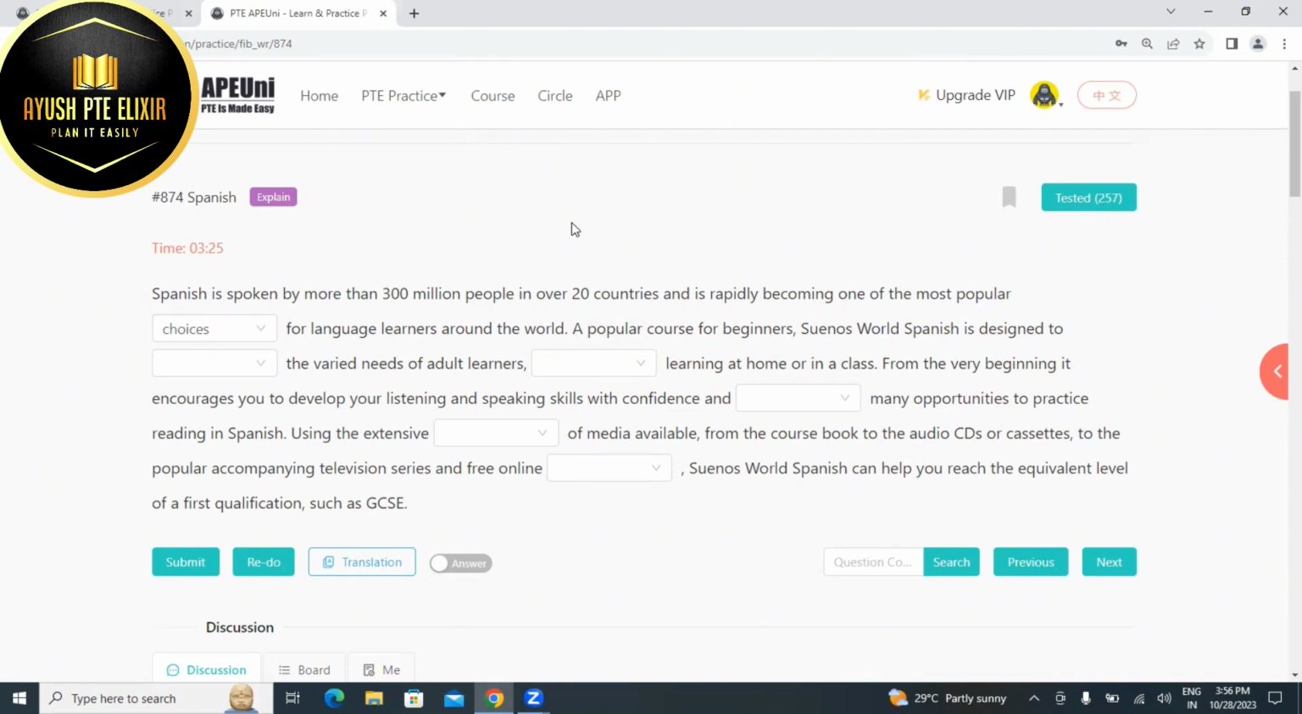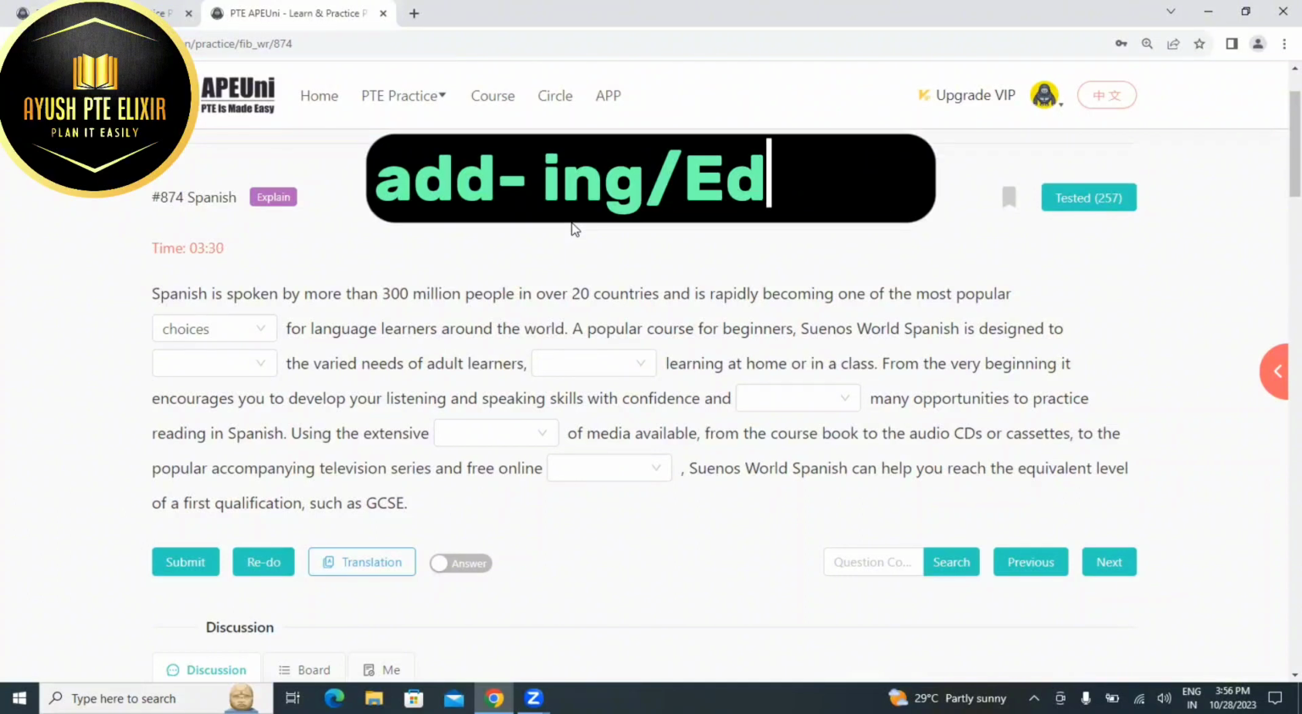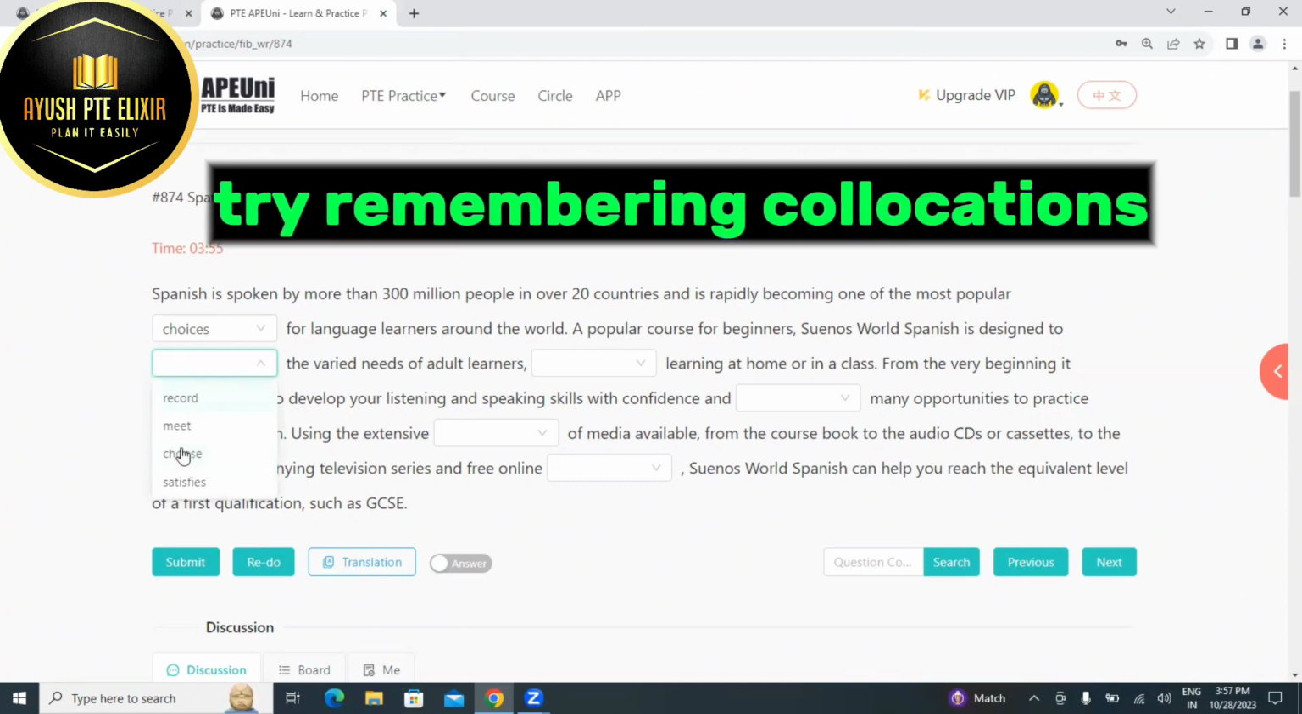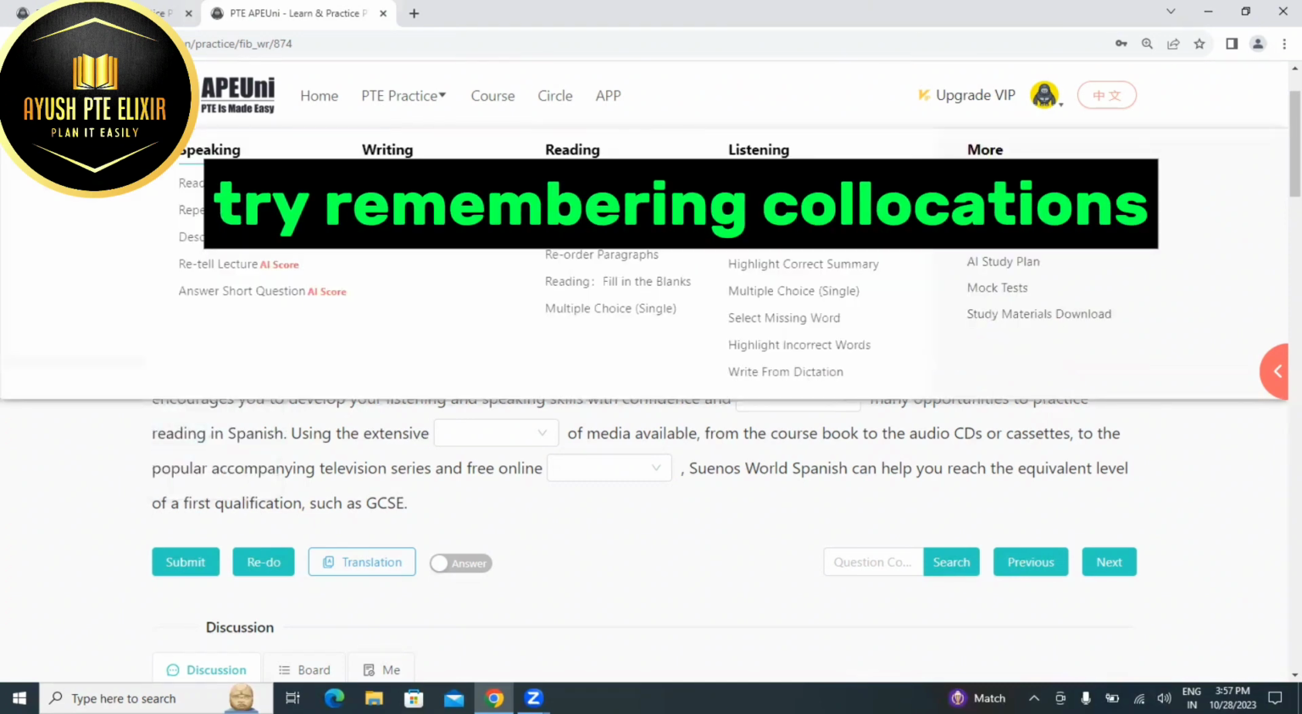Or in case you don't know the Hindi of the word, then what you can do is just add "ing". If you add "ing", then at least you can get the sense of whether it's a verb or not. Like a popular course for beginners, Sunos World Spanish is designed to dash the varied needs of adult learners, maybe to meet the needs, because it's a kind of collocation. Let me check. Satisfied cannot come here because it's the fifth form of the verb, I mean the present indefinite, simple present, it cannot come. To choose the varied needs cannot be there. To record the varied needs. To meet the varied needs, it's a collocation kind of.